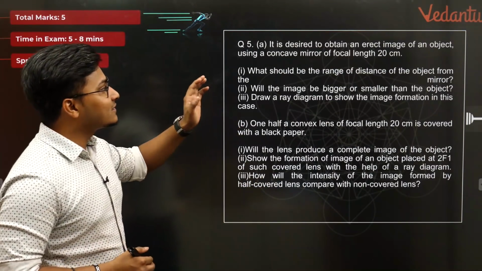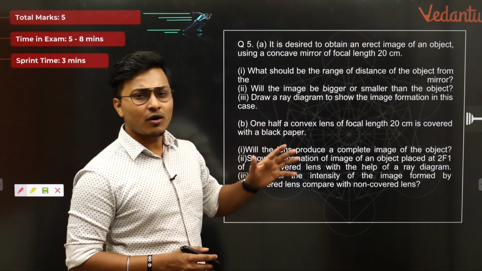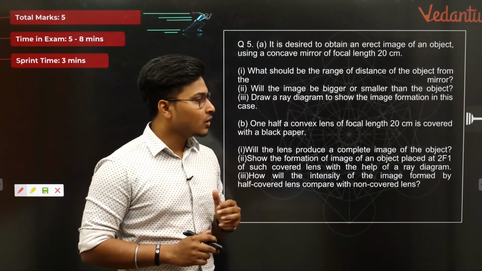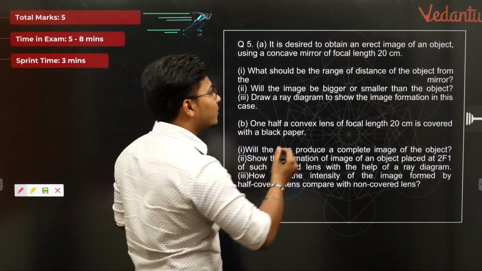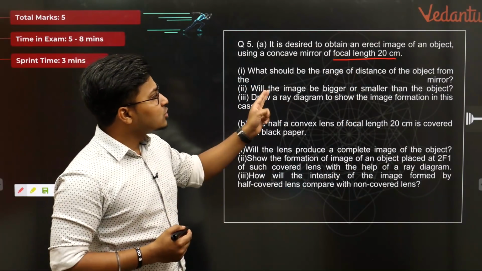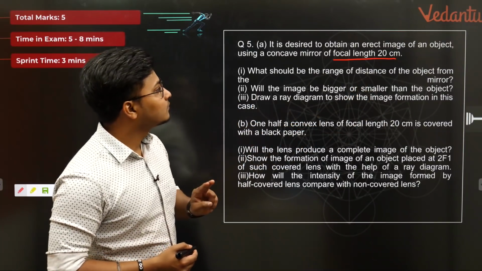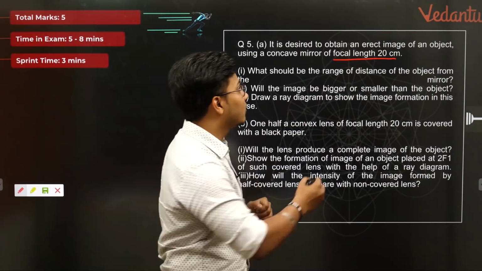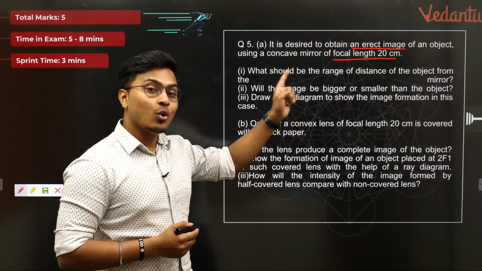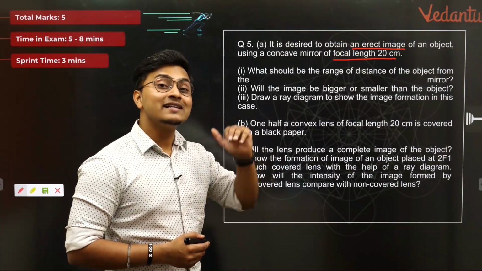Okay? So it is desired to obtain an erect image of an object using a concave mirror of focal length 20 centimeter. So it's a diagram based question coming from mirrors. Focal length of the mirror is 20 centimeter. What should be the range of distance of the object from the mirror if we need to obtain an erect image? For an erect image, what should be the range of the object distance?